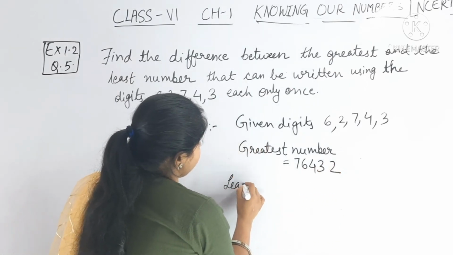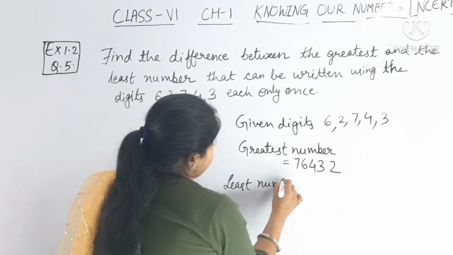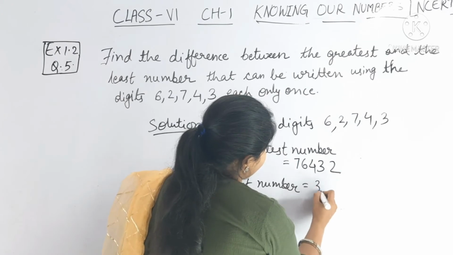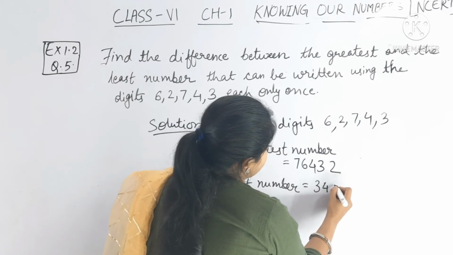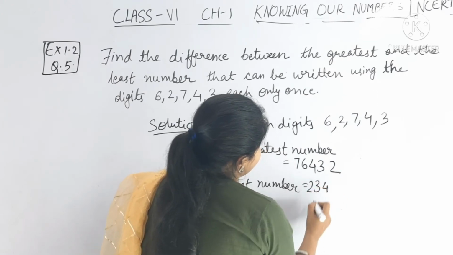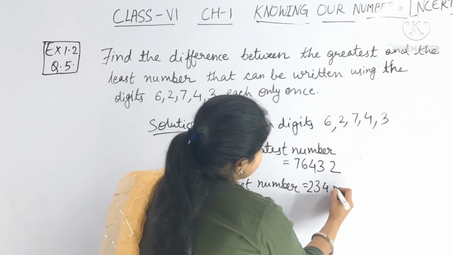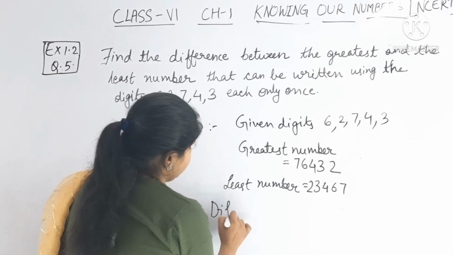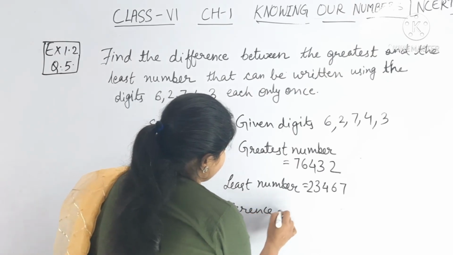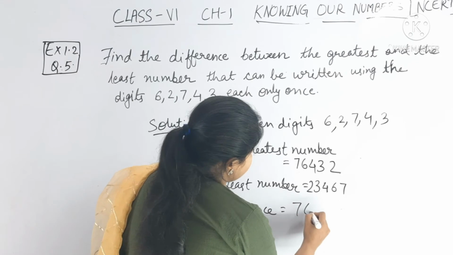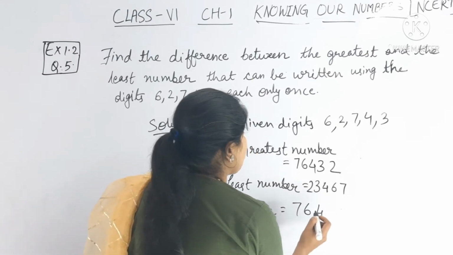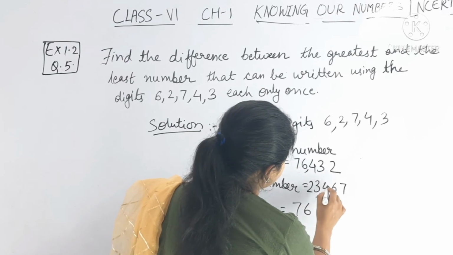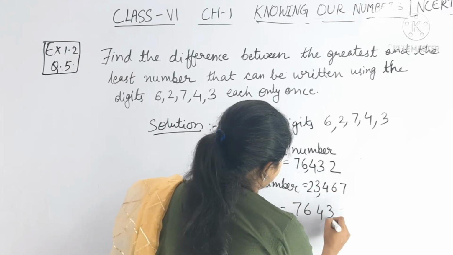Then the least number will be 2, 3, 4, 6, 7. Okay. We have to find the difference. The difference is 76,432 minus 23,467.